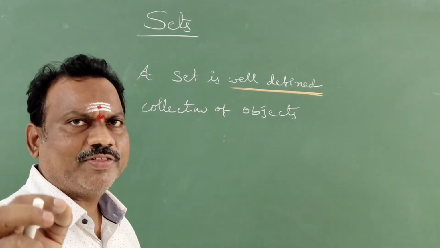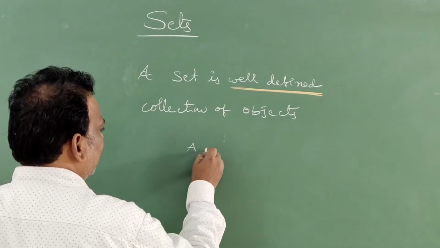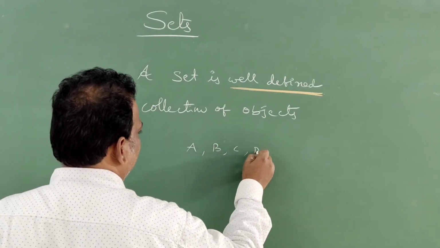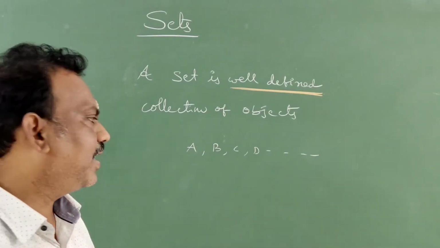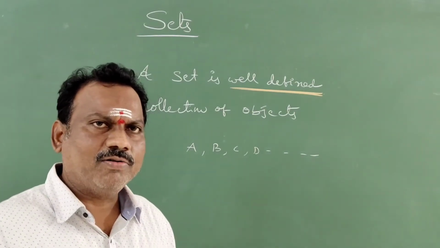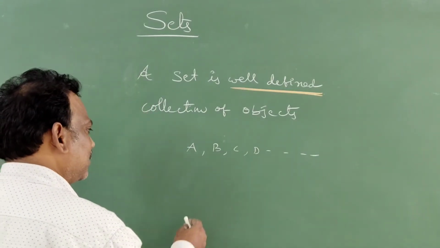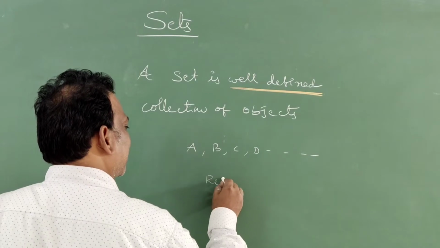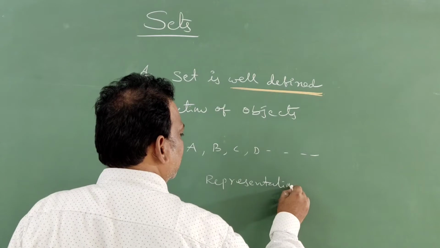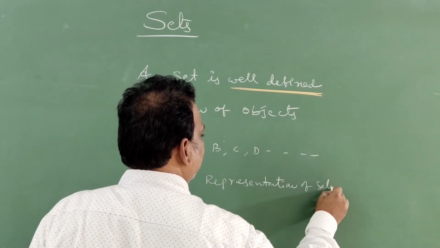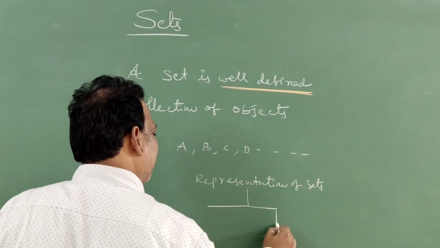Usually sets are denoted with capital letters. What are the capital letters? You know very well, A, B, C, D. Sets are usually denoted with capital letters like A, B, C, D. Now, these sets will be represented in two methods. What are the two methods? We have the representation of sets. There will be two methods. What are they? First method and second method.